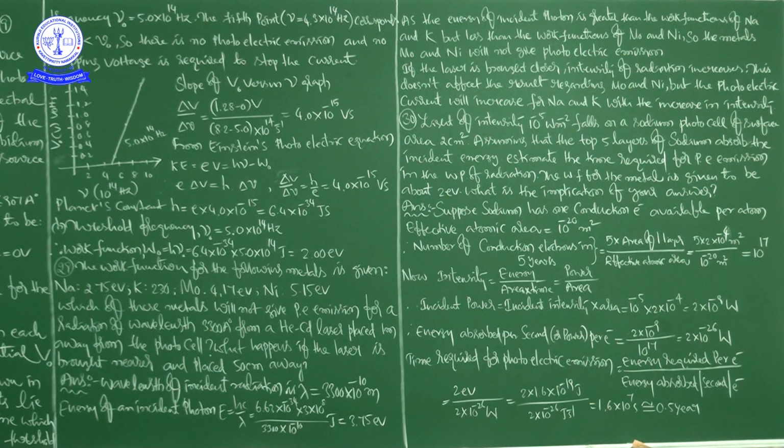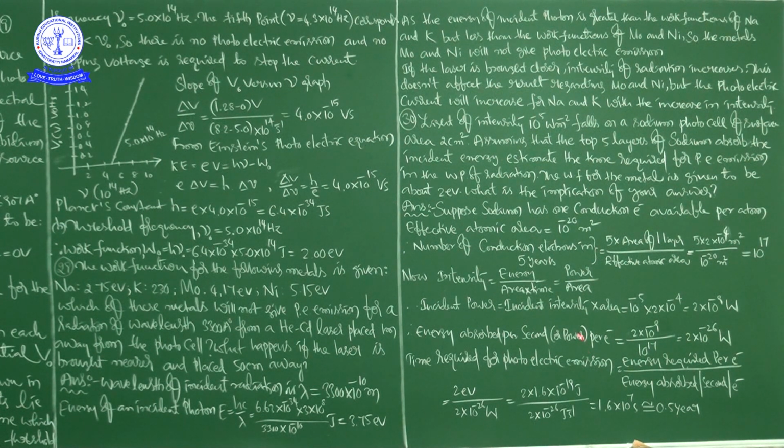It is the same. What is the same? The metals Mo and Ni will not give photoelectric emission. For this, what is the reason? I already told you here. The energy of the incident photon is greater than the work function of sodium and potassium, but less than the work functions of molybdenum and nickel. That's why the metals Mo and Ni will not give photoelectric emission.